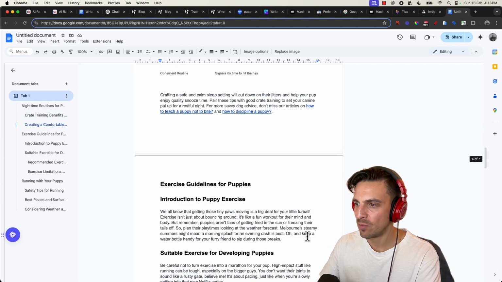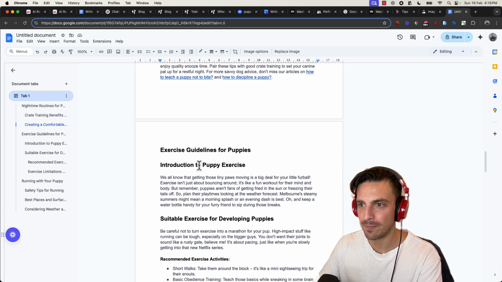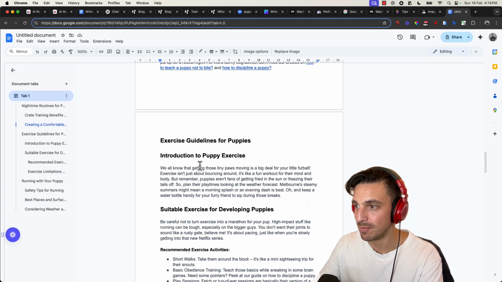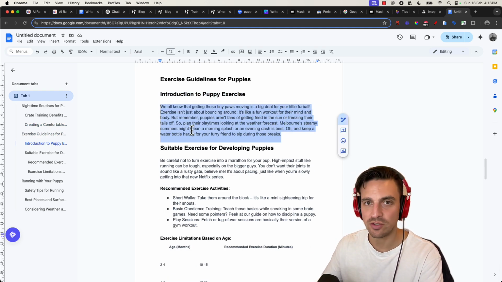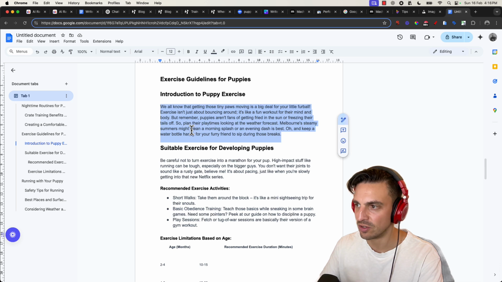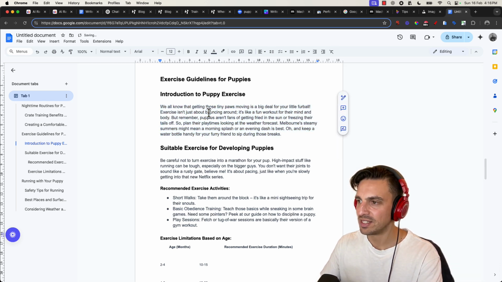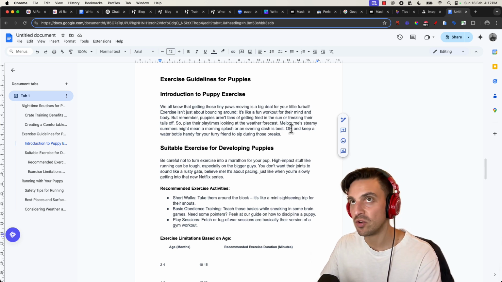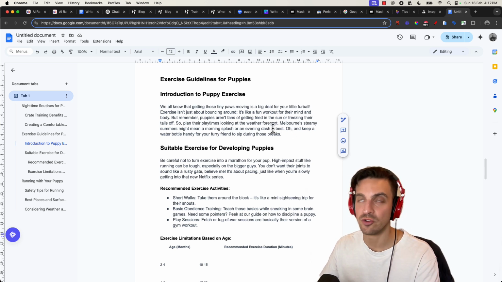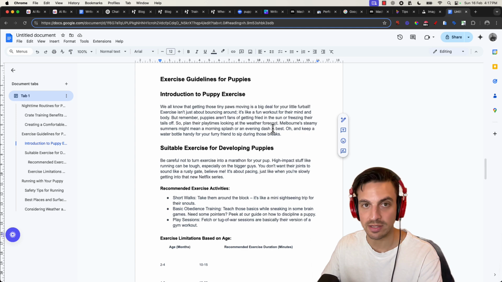Let's see where else we could perhaps place an image. This is a section where maybe I can place an image below this just to add some additional content to go along with this. So this sentence is about introducing puppies to exercises. And I know that one of the things it says is keep a water bottle handy for your furry friend during those breaks. So let's say I want to generate an image of a puppy in a park drinking from a water bowl after playing out in the sun.